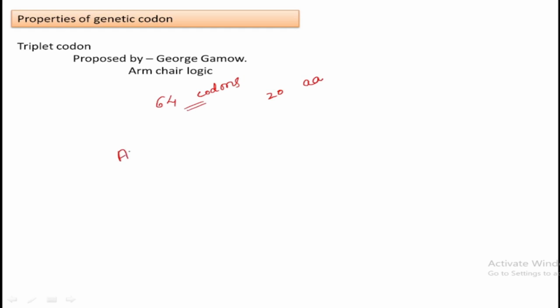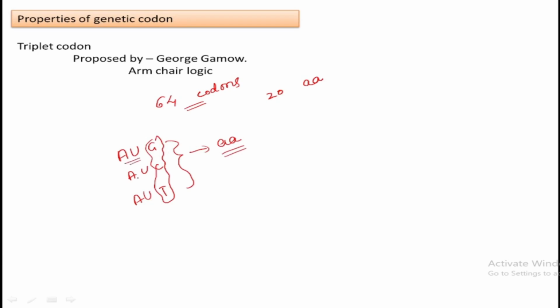We can take an example: AUG, then AUC, then AUU. All these codons will code for a single amino acid. That means the base in the third position is not that significant to code for an amino acid.